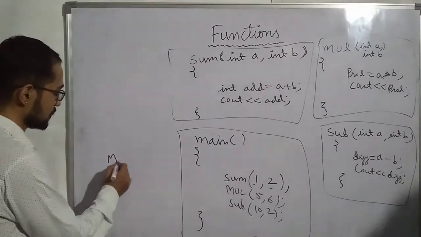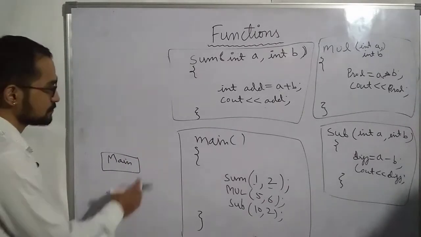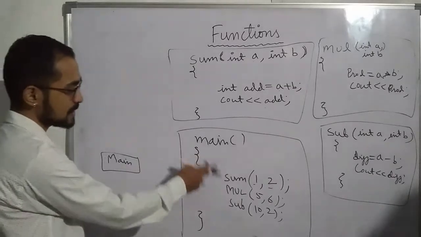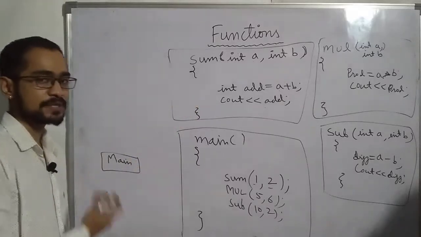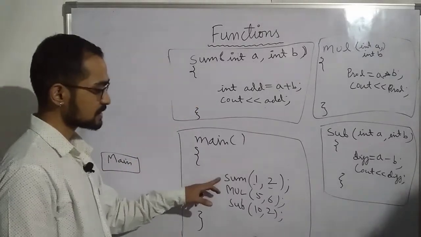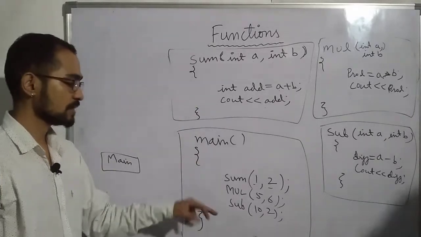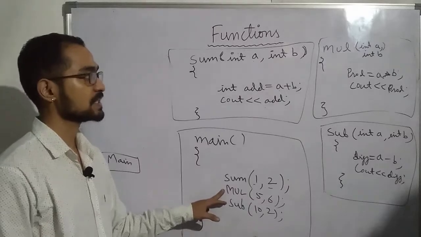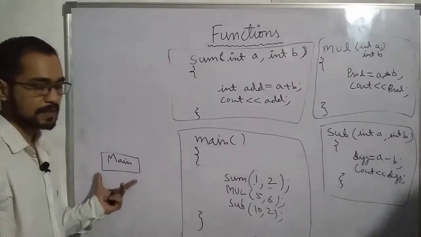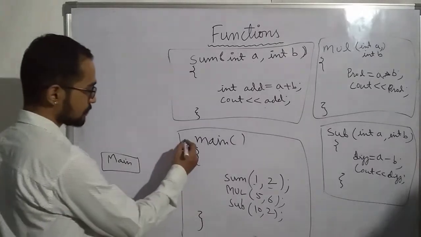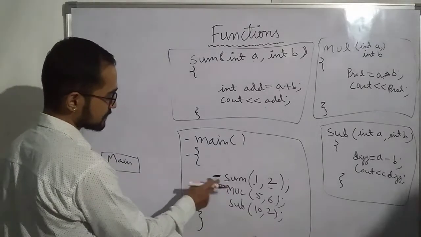Suppose this is your main function, and this main function is in one part of memory. Now what happens when you call some other function? Suppose main is calling the sum function. Then the sum function is not allocated any memory until it is run. Memory will be given to this function only when it is called. Suppose you are calling the multiply function here, so memory will be allocated only at this time. For example, when the program starts from main and reaches here, it will call sum.